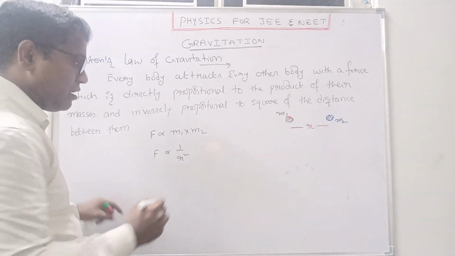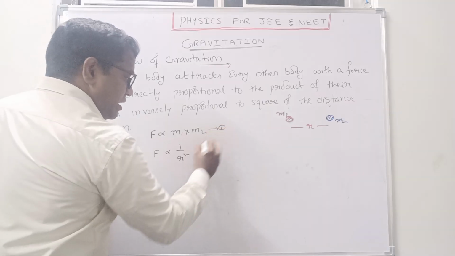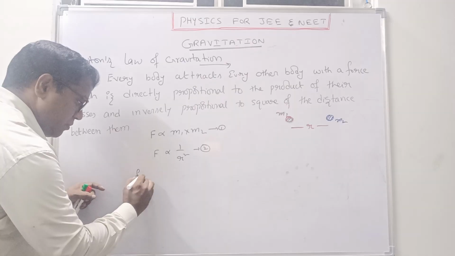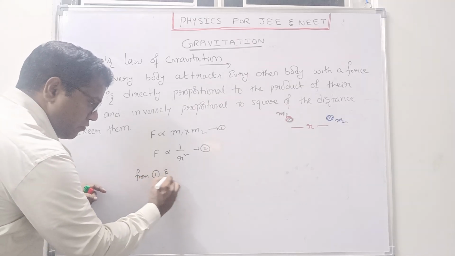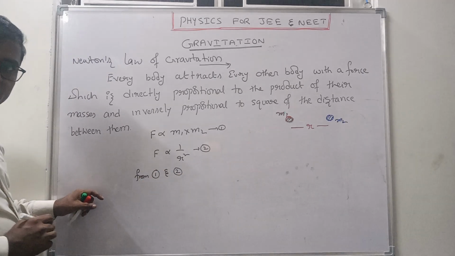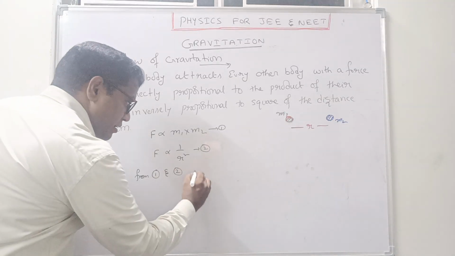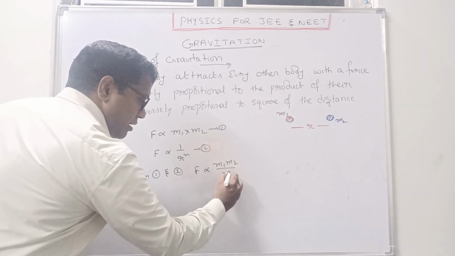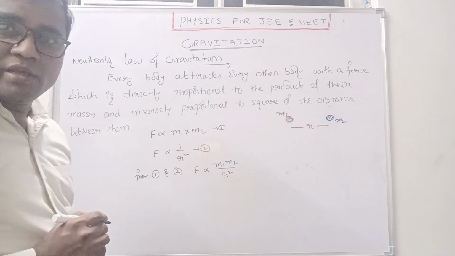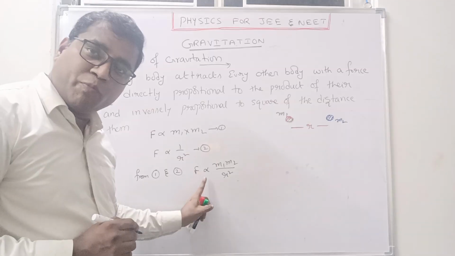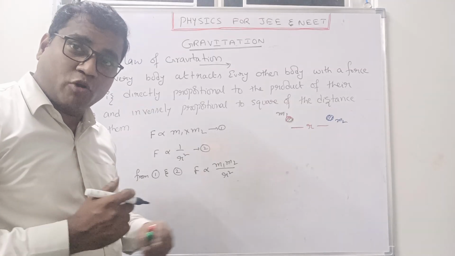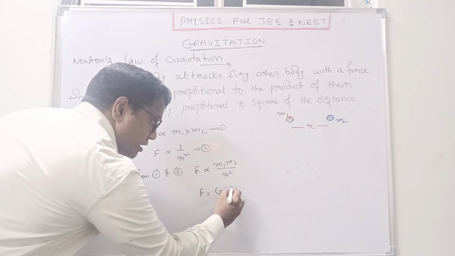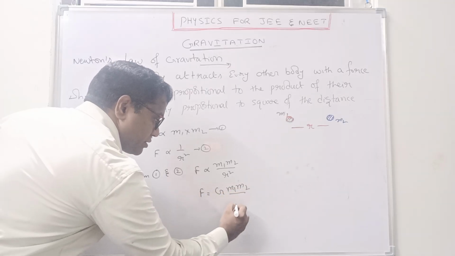Now I will combine these two, 1 and 2. What do we get here? F proportional to m1 m2 by r square. If you remove proportionality, we have to place a constant. That gives F is equal to G m1 m2 by r square.